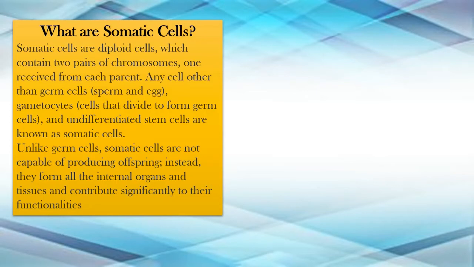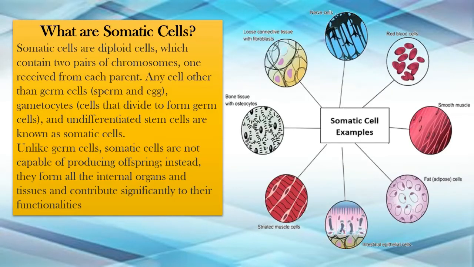This is a very simple example that you can remember for germ cells. Somatic cells are any cells other than the germ cells. Gametocytes, that is cells that divide to form germ cells, and undifferentiated stem cells are known as somatic cells. Unlike germ cells, somatic cells are not capable of producing offspring. Instead, they form all the internal organs and tissues and contribute significantly to their functionalities, like the cardiac cells of the heart, bone tissue, nerve cells, RBCs, that is red blood cells, or smooth muscles.